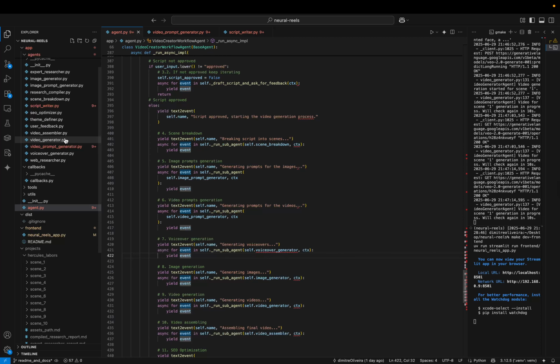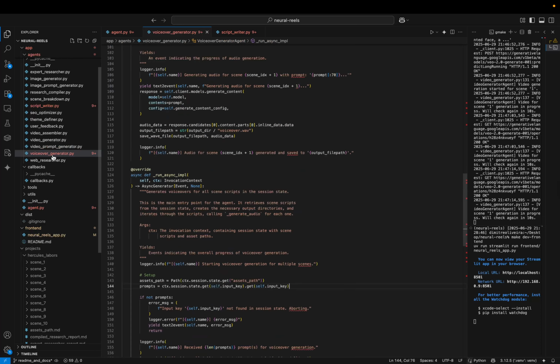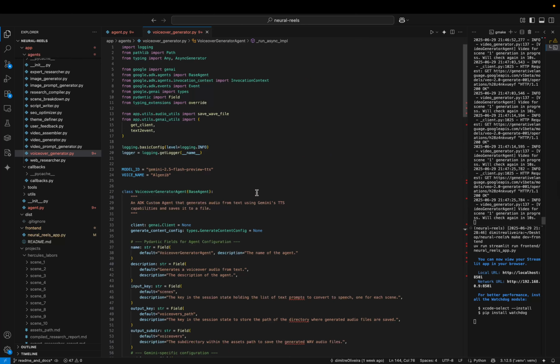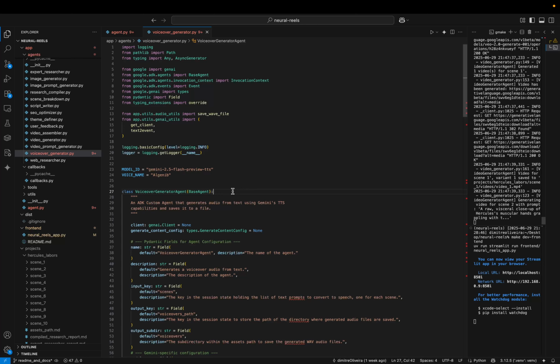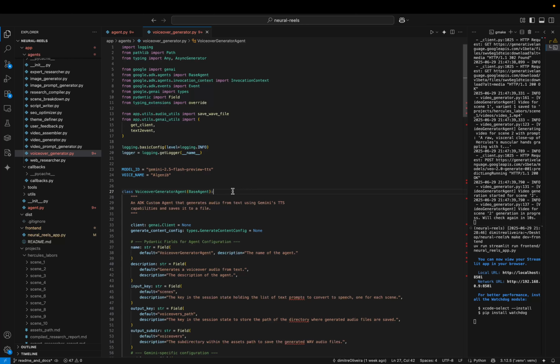And this one is more interesting. If I open it here, you can see that it's a little bit more complex. Similar to the main agent, the orchestrator, this one is also a custom agent. The reason is that the logic that I'm using here to create the audio is more complex than just calling a model API. I do several things with the voice to process it and to save it in a specific way. So this is also the reason that I need a custom agent here.